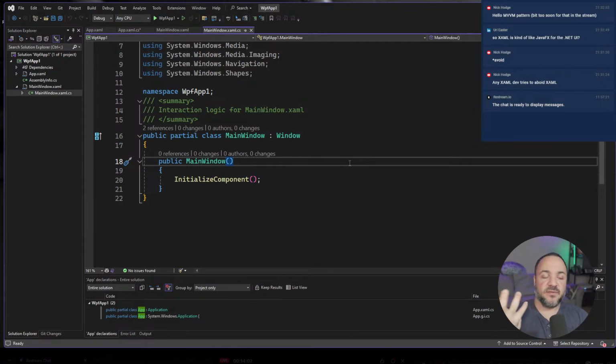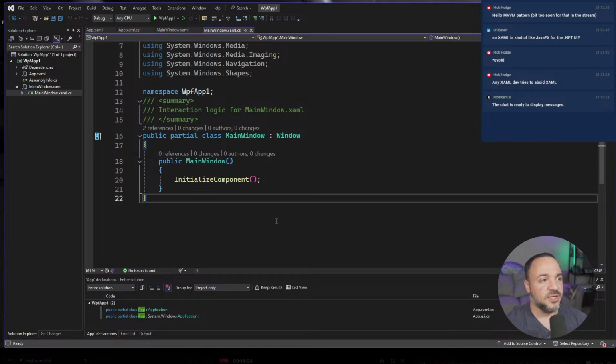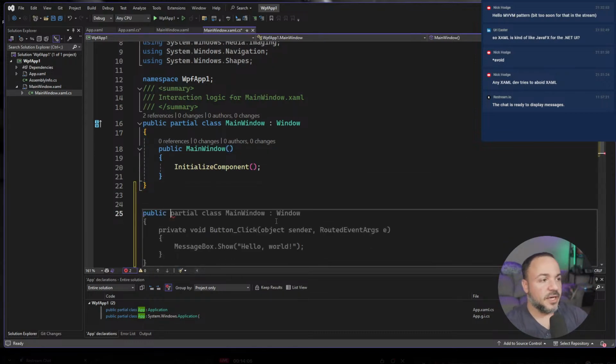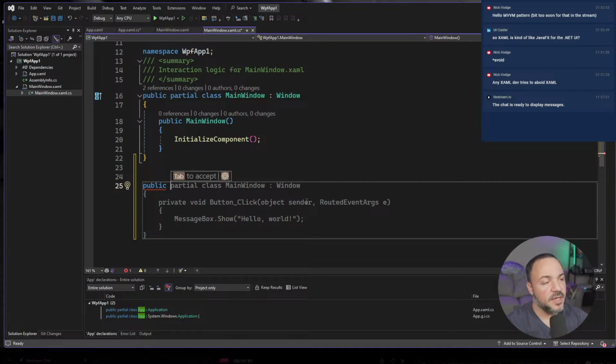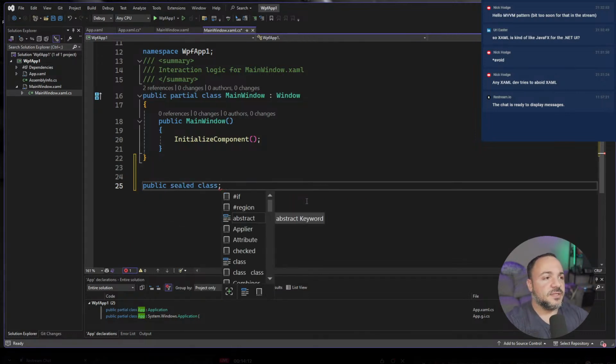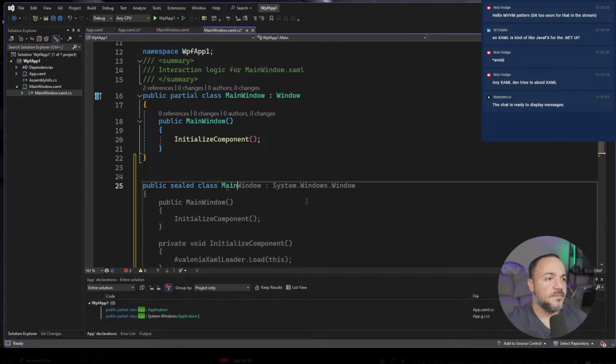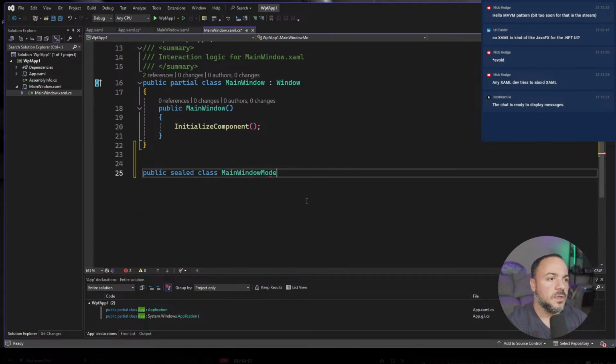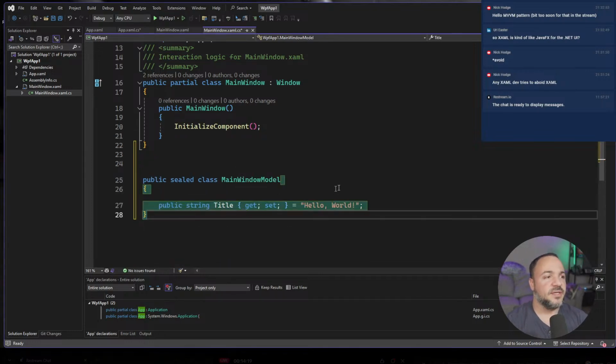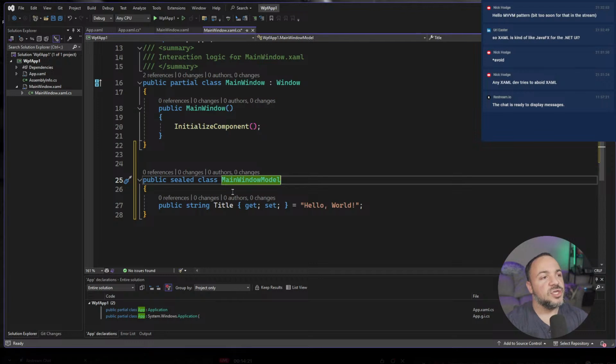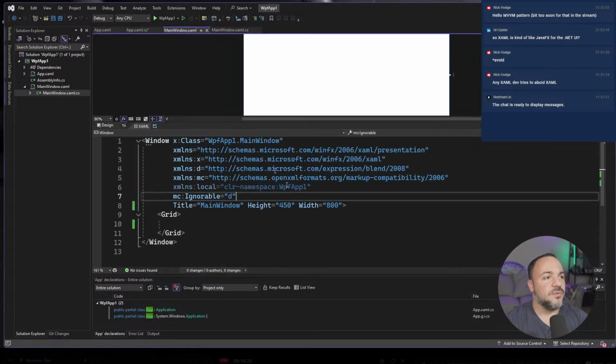You manipulate a view model, right? So I'm just going to do this quickly. You might have a class, might do a model, and okay, here, so there, Copilot, thank you very much. You could have a title, and then you would go to your main window, and you could do a binding here.